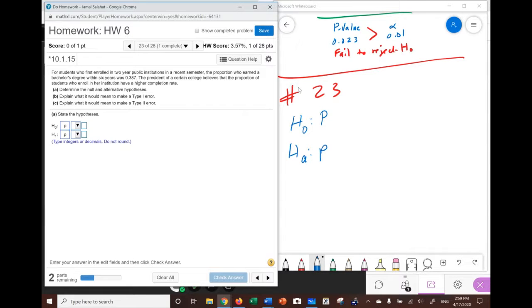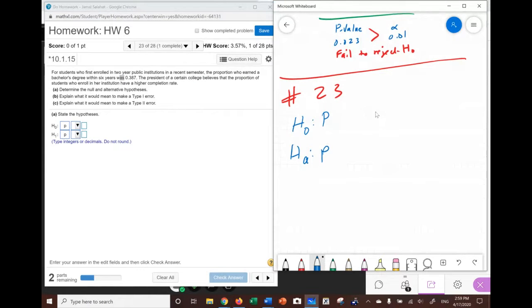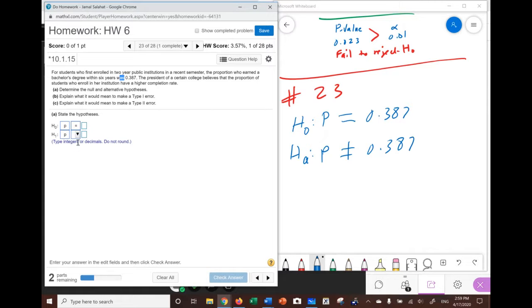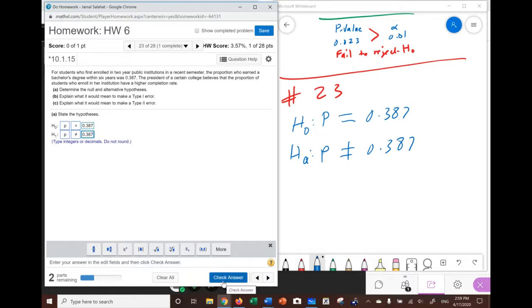So this is like a claim. The claim is the proportion was, is the same as is. So again, we're going to put is or was 0.387. And again, because one is equal, the other one will not be equal. So again, the top is equal, the bottom is not equal, and it's going to be for both 0.387, let me double check, yes, 0.387.